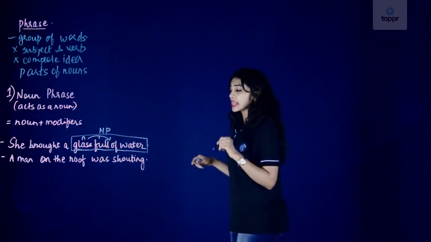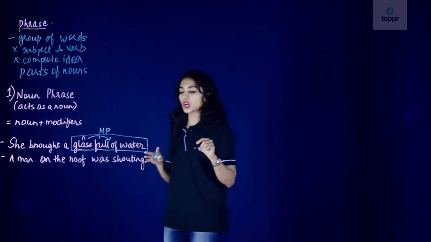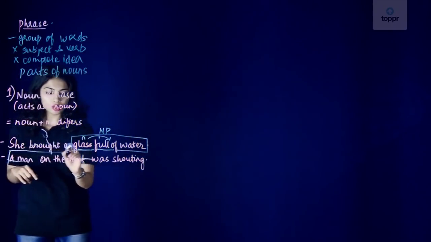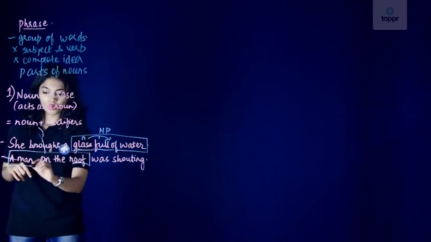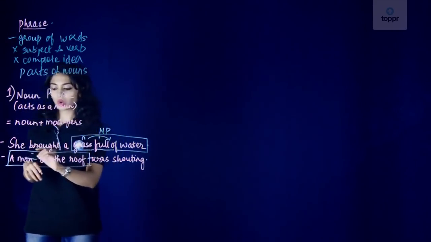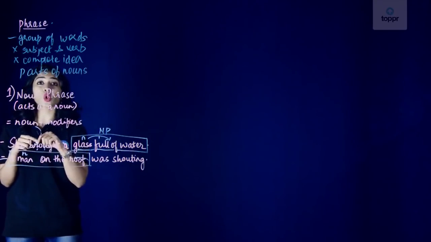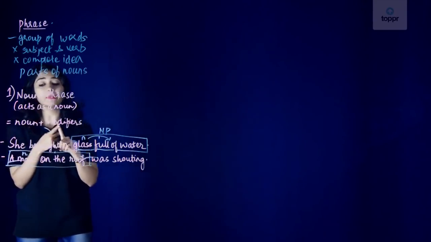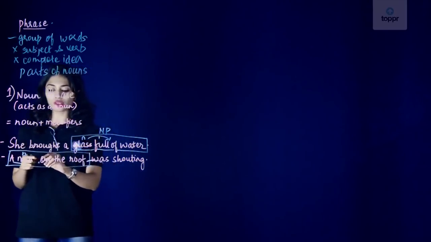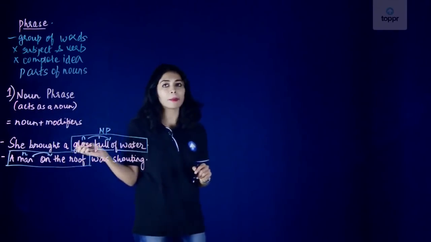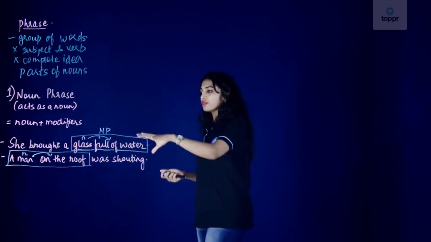Let's look at the second sentence. A man on the roof was shouting. So this is our noun here, because a noun phrase always starts with a noun. Don't forget that. And we have on the roof, and these are our modifiers which tell us something more about the man. So these are our noun phrases.